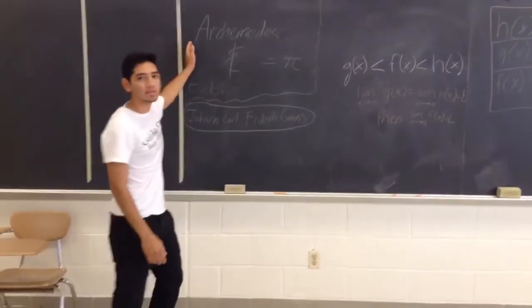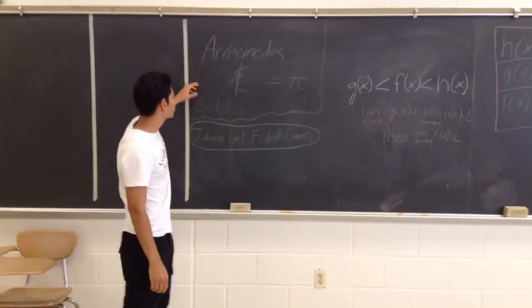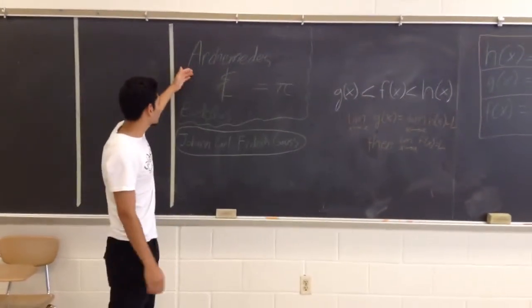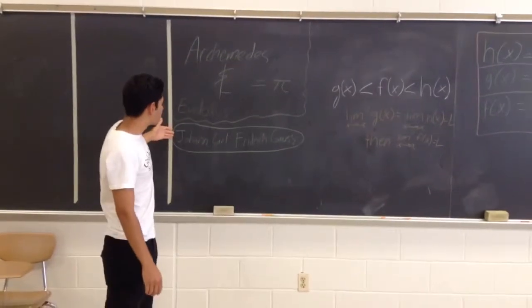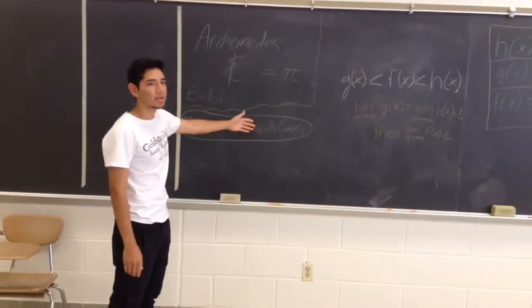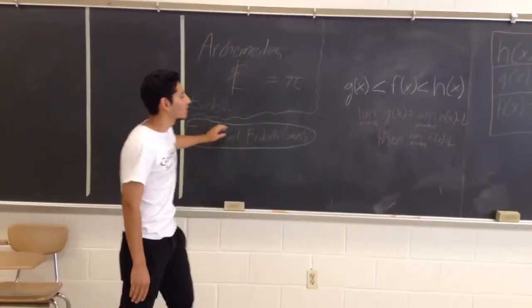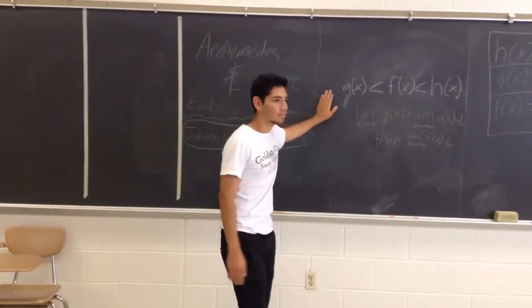Today I want to talk about the Squeeze Theorem, and these are two people that came up with the Squeeze Theorem to approximate pi, Archimedes and Eudoxus. Johann Carl Friedrich Gauss is a man who perfected the Squeeze Theorem, and my two compatriots here will talk about the Squeeze Theorem in depth.